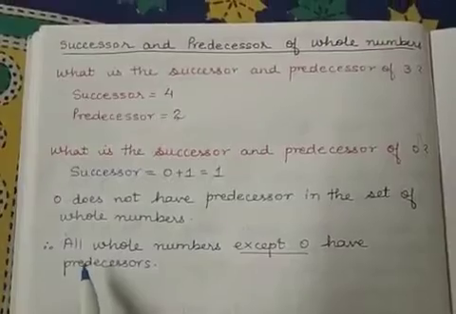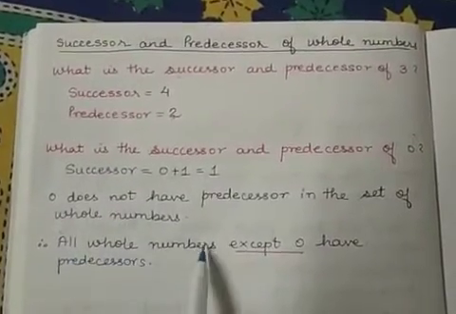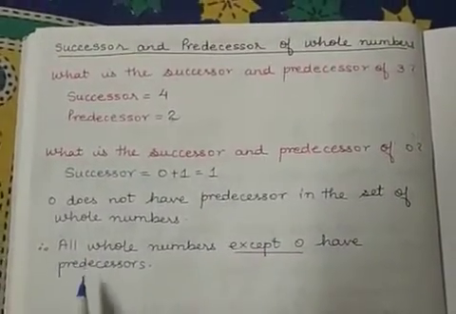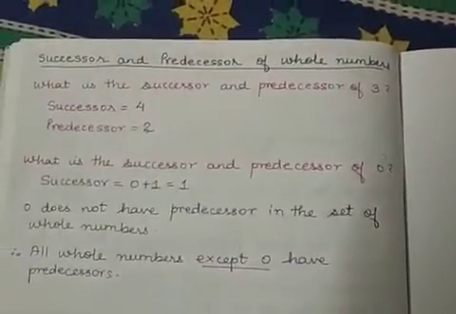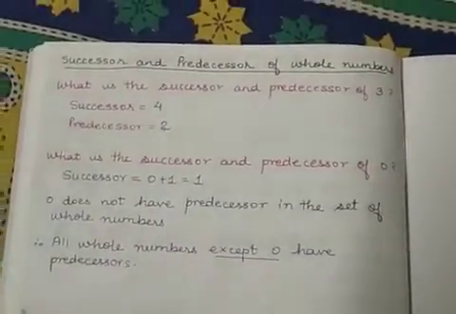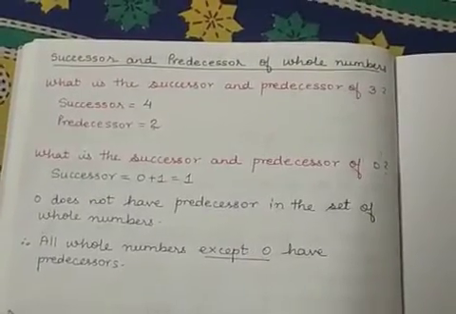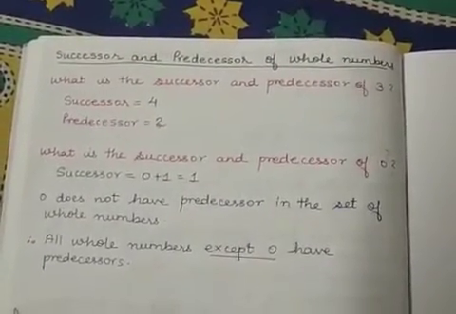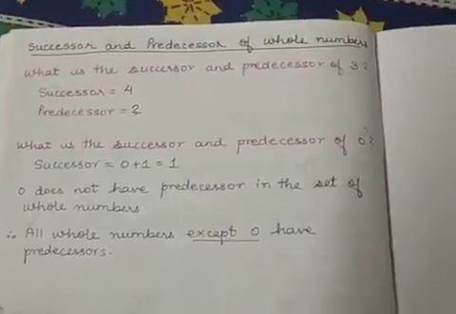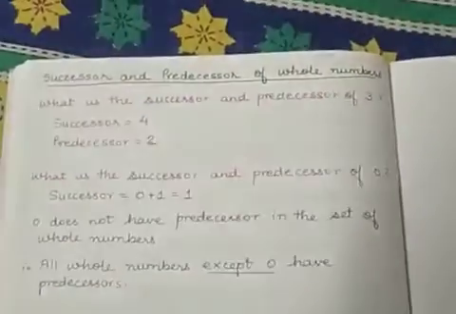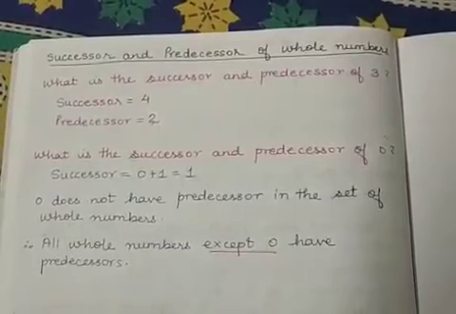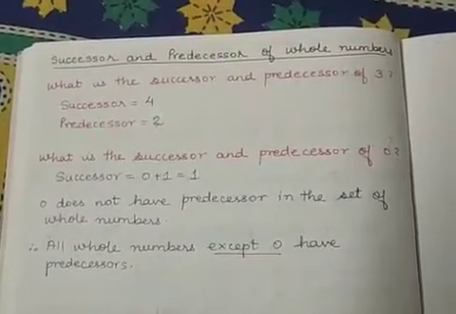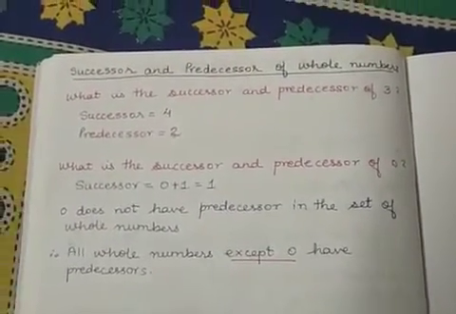So all whole numbers except 0 have predecessors. In the case of natural numbers, all natural numbers have predecessors except 1. The number 1 does not have a predecessor. Whereas in the case of whole numbers, all whole numbers have predecessors, but 0 does not.